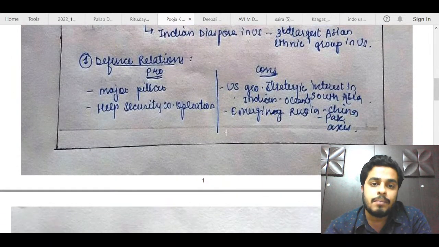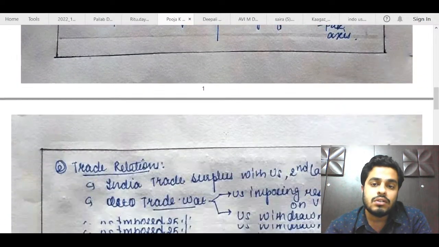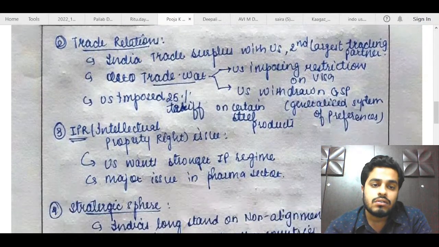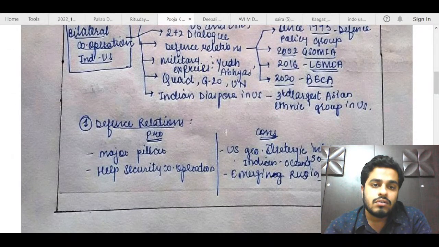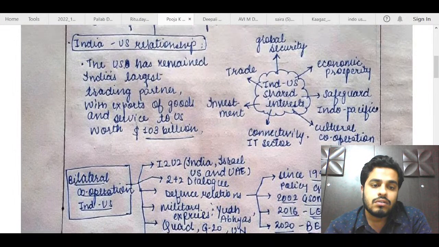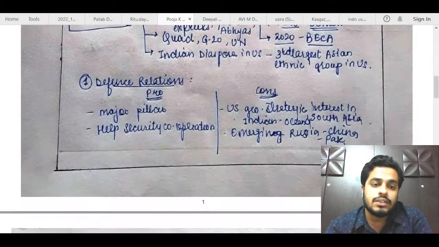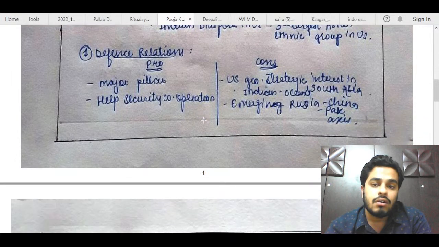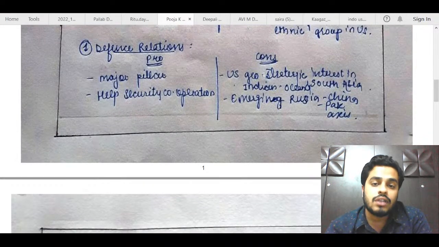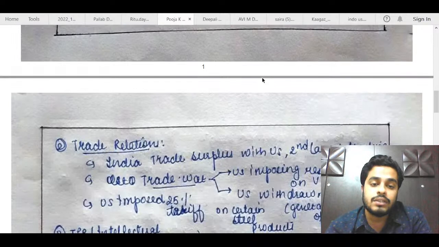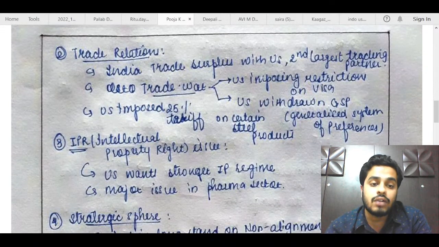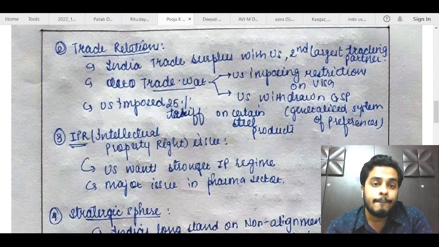Still, there are a lot of examples. Defense relations pros and cons. What you have not mentioned here is the subheading, like what is this point number one? Here you can just mention a subheading like what you want to convey in this section. Because defense relationship cons are not asked exactly. You have to mention the overall divergence in worldview of both the countries. So that could have been mentioned in a better way.